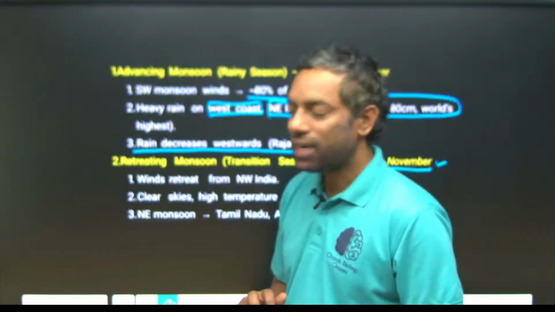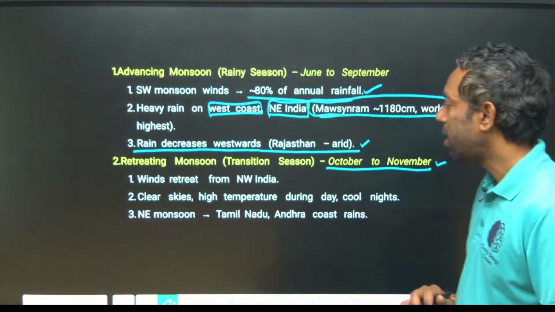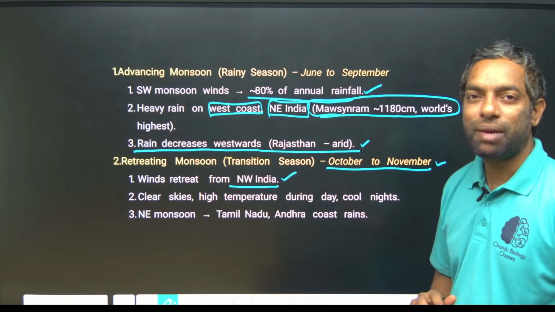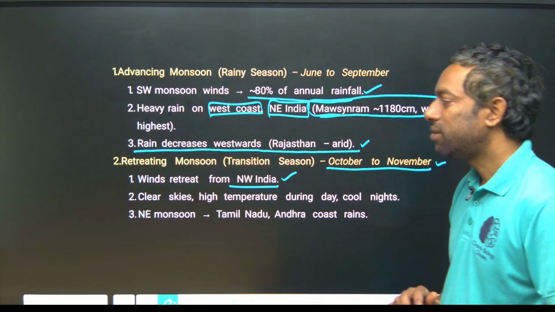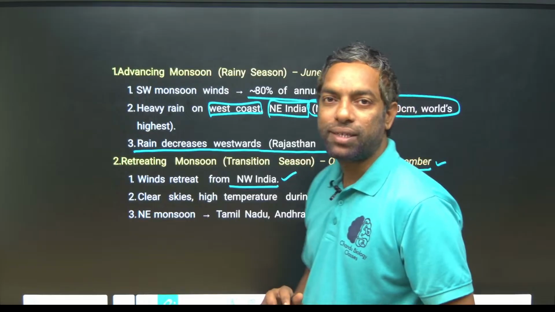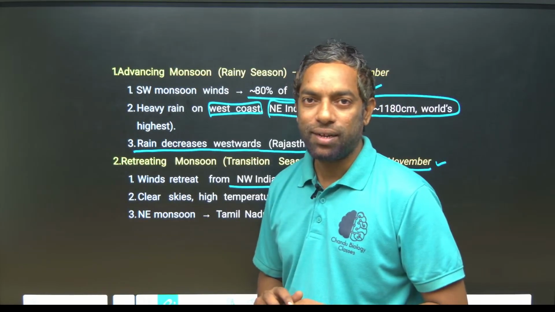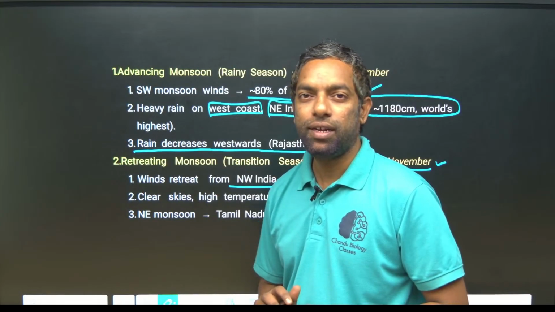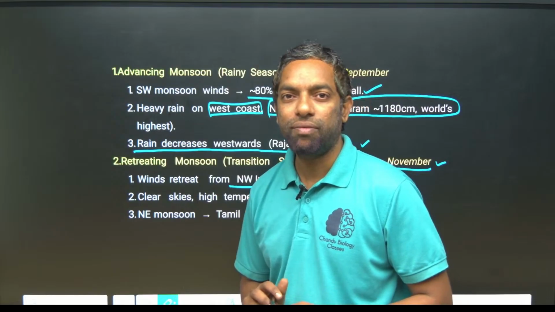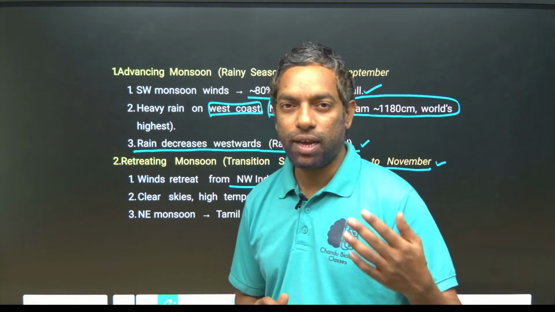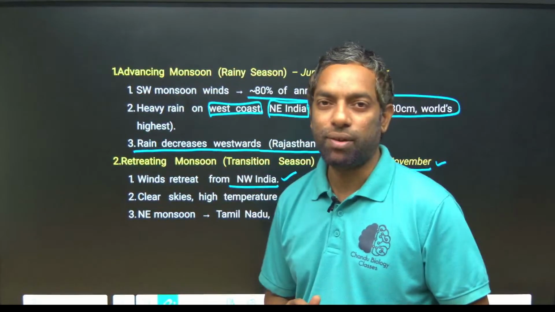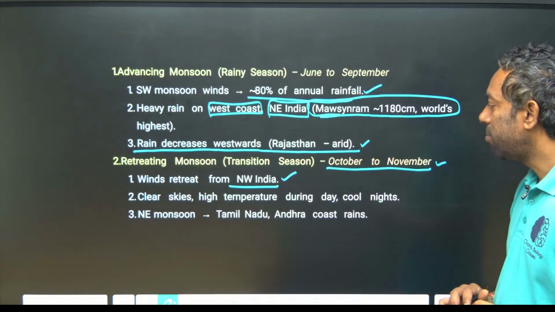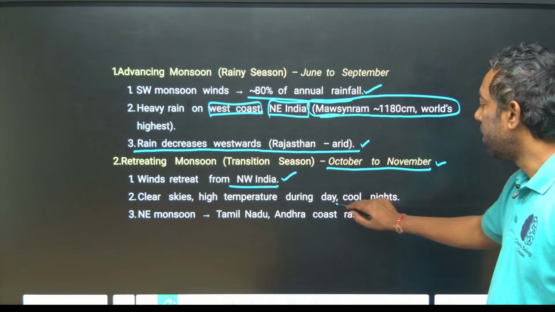Okay, this is the retreating monsoon, winter time. In winter, in northeast India and northwest India, there is a huge temperature fall. Very cold winds are coming from the north side. The Himalayan region protects us from the cold north winds. In northwest India we experience clear skies, high temperature during the day and cool nights.